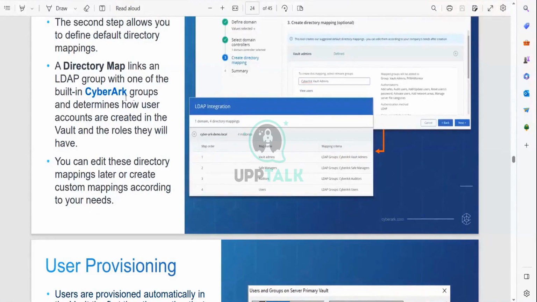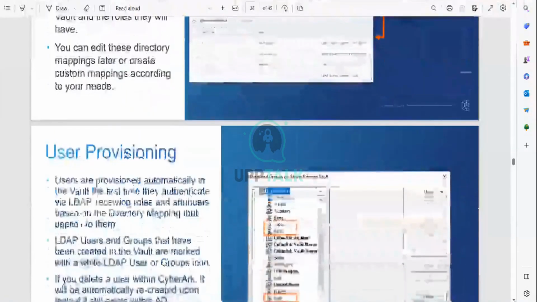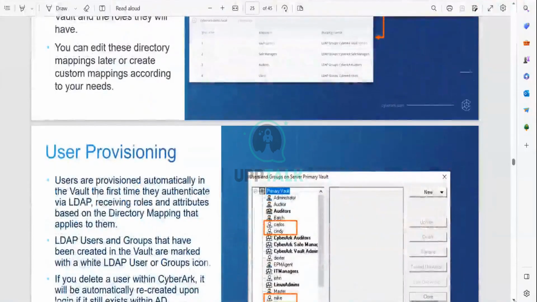Each one is one of the built-in CyberArk groups and determines how the user accounts are created in the vault. You can edit these directory mappings later or create custom mappings according to your needs. We have to update these users.